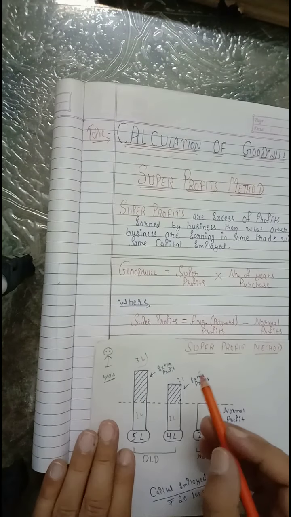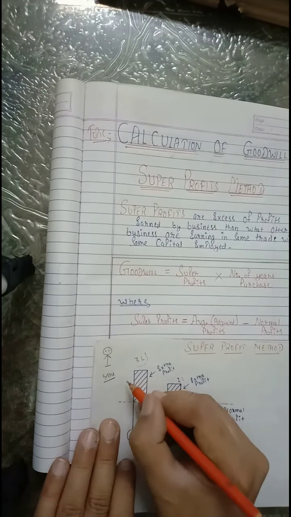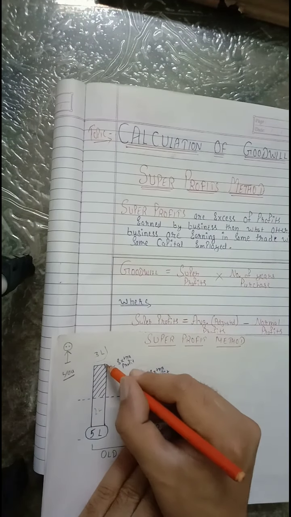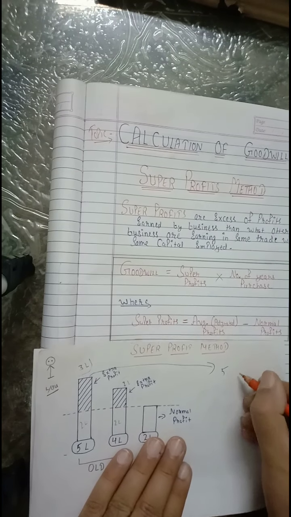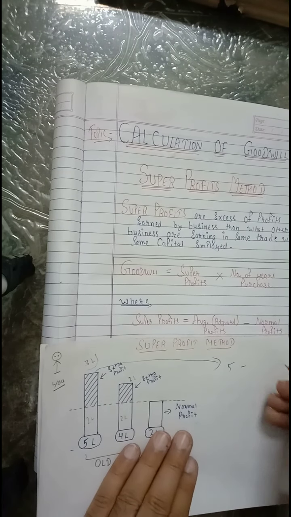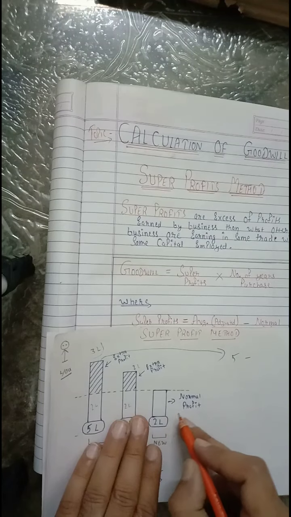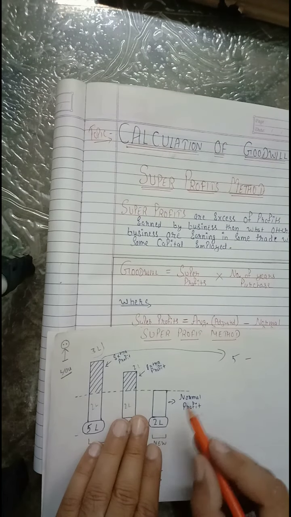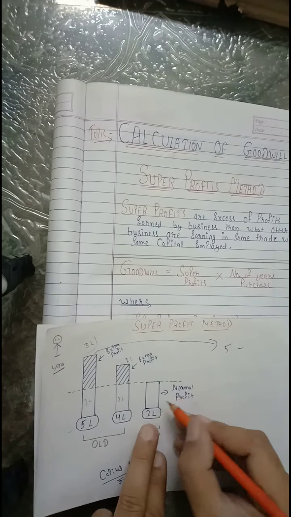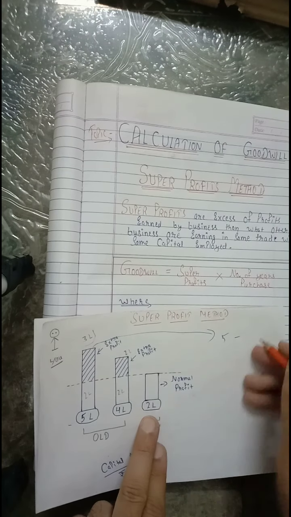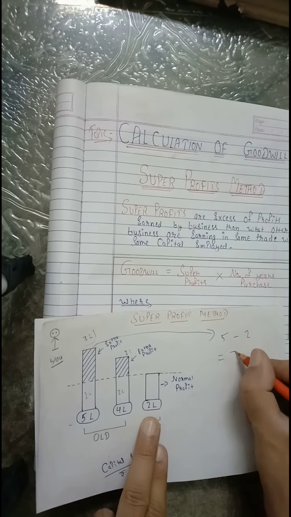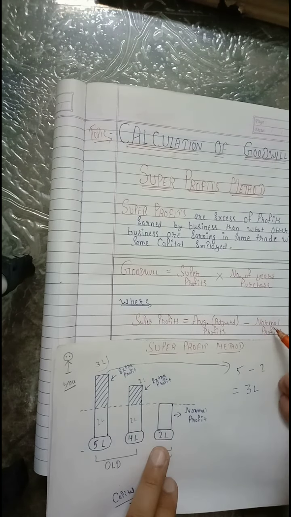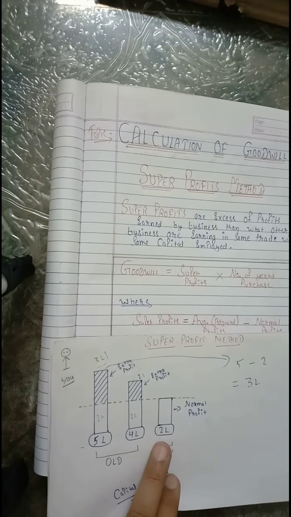See, the average adjusted profit by this business is rupees 5 lakh, minus normal profit. Normal profit means what others are earning in the same trade with the same capital, or what a new player will earn with the same capital employed in the same trade. Now see, the normal profits given in this example are 2 lakh. So super profits are 3 lakh, right? Average profits or actual profits minus normal profits, right?